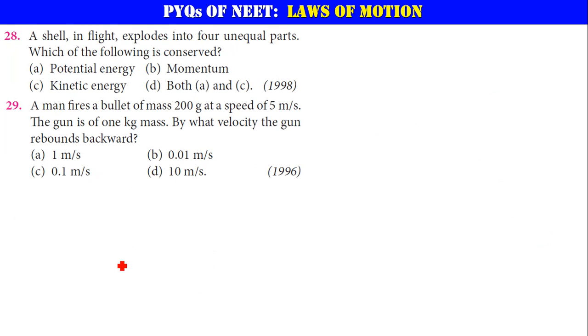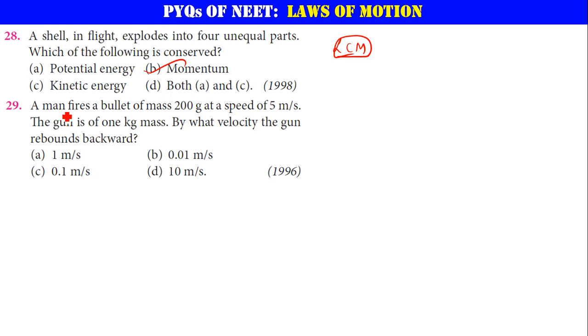Now a shell in flight explodes into four unequal parts. There is a shell which is already flying, and that is exploding into four unequal parts. Which of the following is conserved here? It is nothing but the law of conservation of momentum. That's what we have been discussing. So option B is correct.